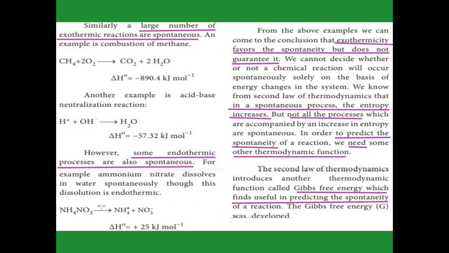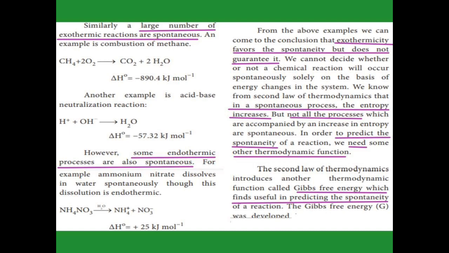Now we are going to see why we need one more thermodynamic function, Gibbs free energy. First of all, a large number of exothermic reactions are spontaneous, though not all. Exothermic means heat is evolved, so the delta H value is negative. See the first examples: combustion of methane and acid-base neutralization. In these reactions, delta H is negative, so these are spontaneous reactions. So a large number of exothermic reactions are spontaneous, not all of them.